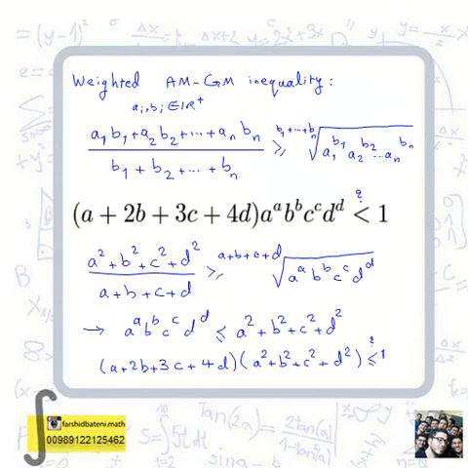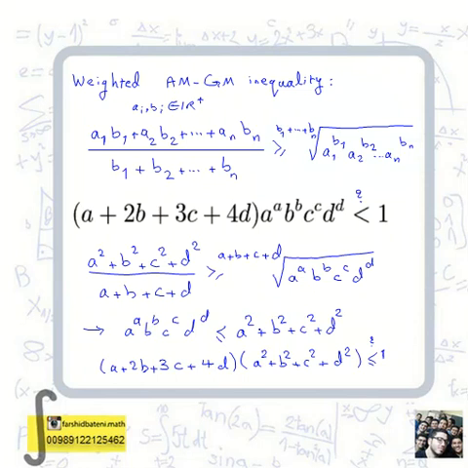We write it. Now, if we replace A sub 1 with A, A sub 2 with B, and so on, we reach this inequality. Since a plus b plus c plus d equals 1, we can cancel these two terms. And if we write the right hand side first, then we've got this inequality.